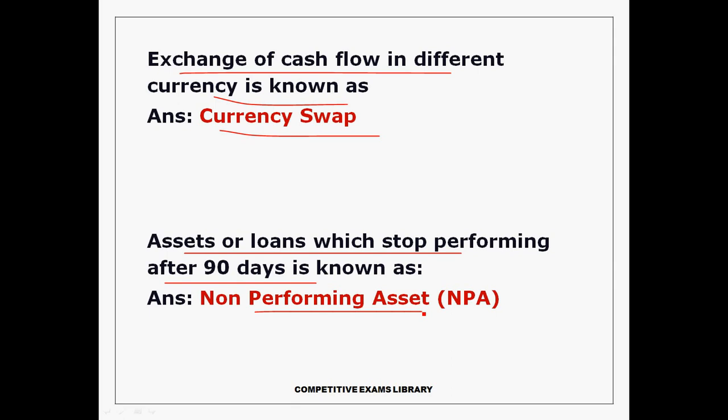Okay, let's see what is the NPA, non-performing asset. Loans given by banks to the borrowers. Once the borrower fails to repay either interest or principal after 90 days, it is treated as a non-performing asset.